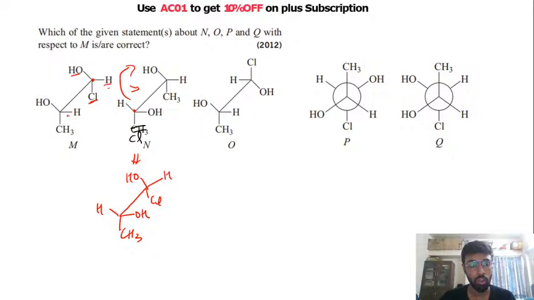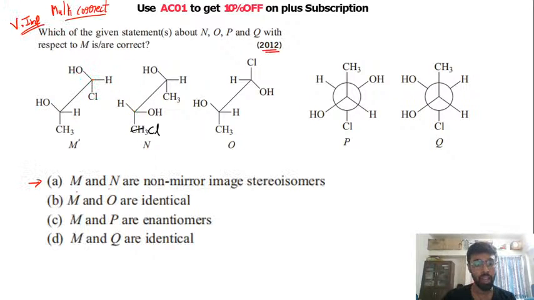While on the first carbon what you have is, first carbon यहाँ पे आपका OH was on the left side, while in this structure you have OH on the right side. So these two are stereoisomers of each other. They are not mirror image of each other, but they are isomers, right? So first option क्या था अपने पास, M and N are non mirror image stereoisomers. So this is correct. So these two are not mirror image of each other and they are also stereoisomers.